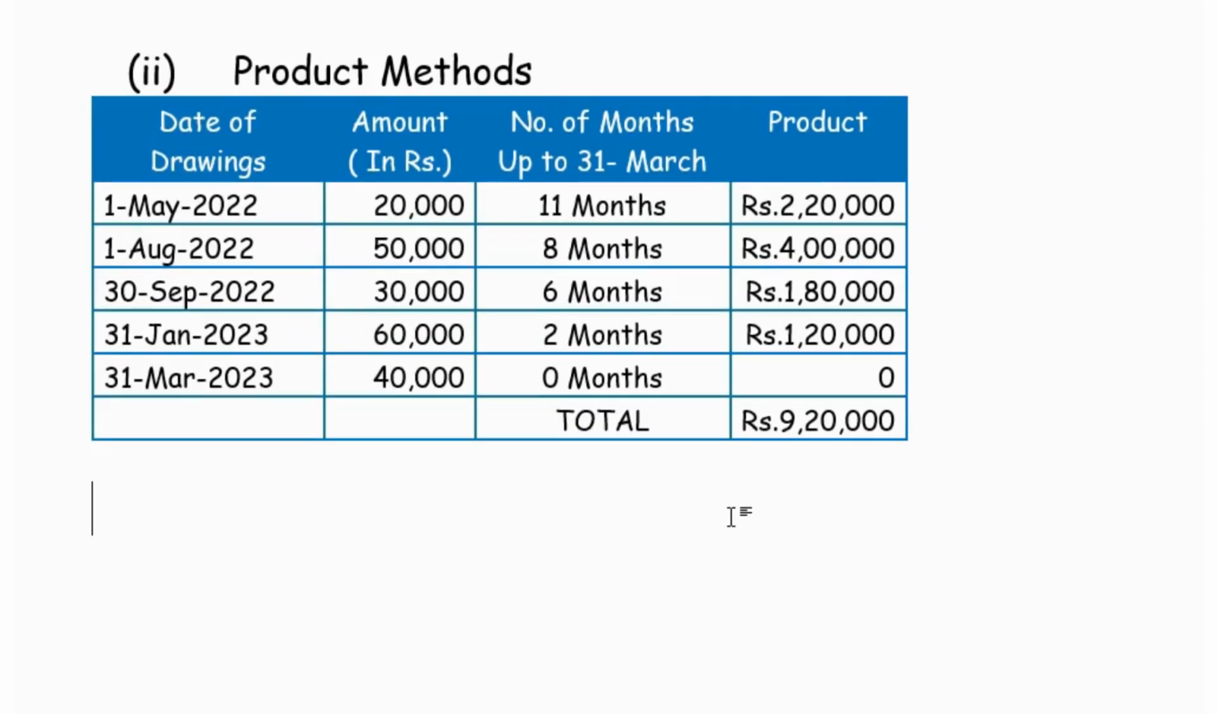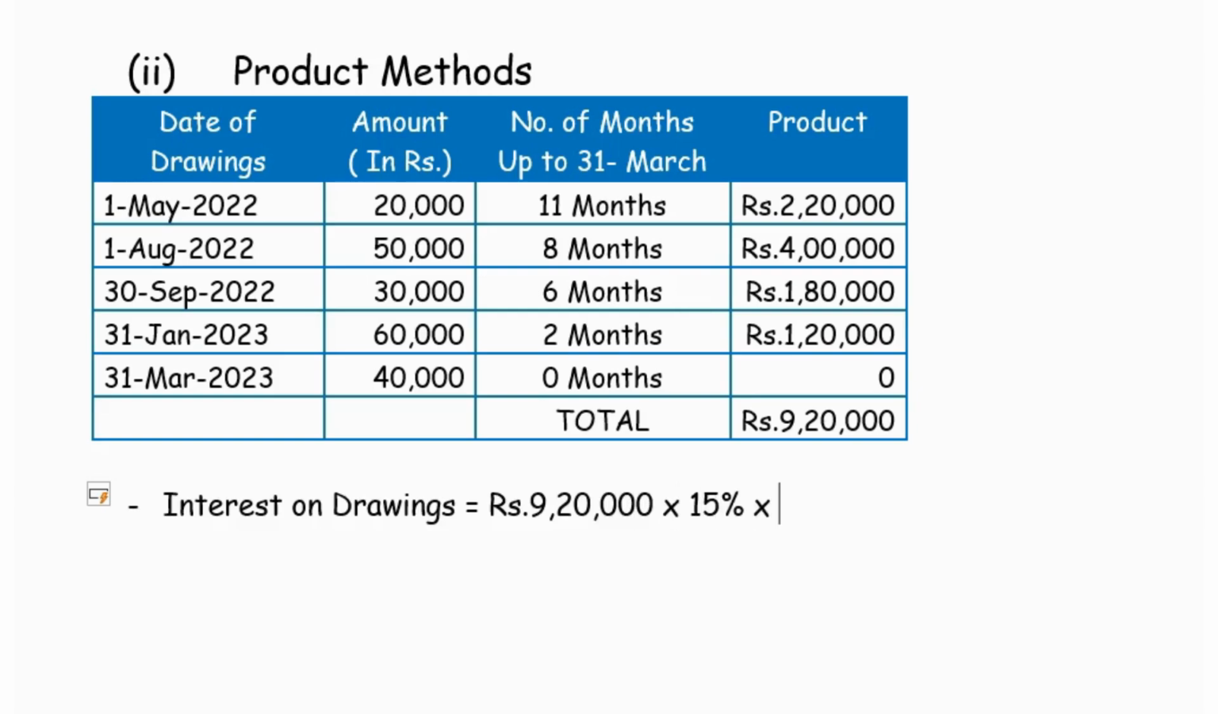Now we have to calculate the interest on drawings through the product method. Interest on drawings for the total year is rupees 9,20,000 for 15%, divided by 1 by 12, and you will end up with the same interest on capital that you arrived at in the simple method.